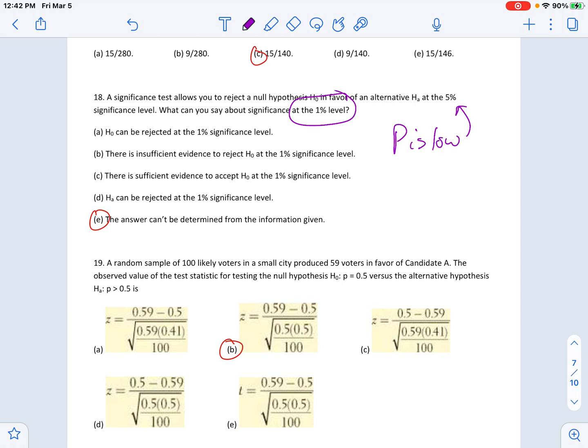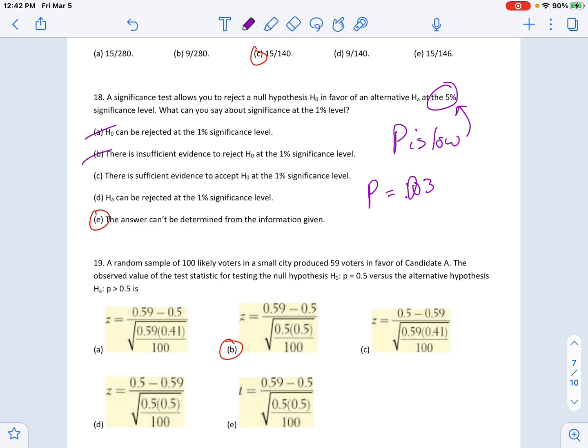You don't know because a p-value of 0.03 would be low for this, but not for this. But a p of 0.003 would be low for both. So we don't know. We need to know a little more, okay? So the correct answer is it can't be determined. We don't necessarily know if it's low enough to do that.